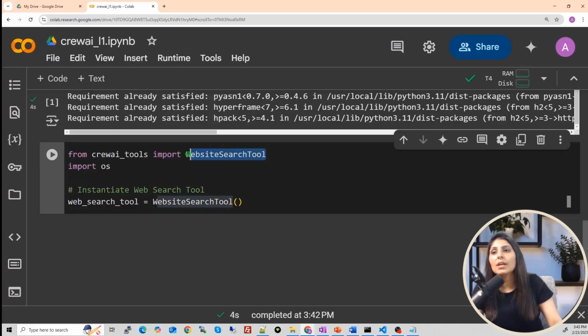So website search tool, we are importing it from CrewAI Tools. This is a built-in tool, so that's why we can directly import it like this. First you will import it and then you will initialize it. You can use this tool like this. In my web search tool variable, I have initialized this tool. This will perform the web search to fetch the latest news. Okay, so let's run it.